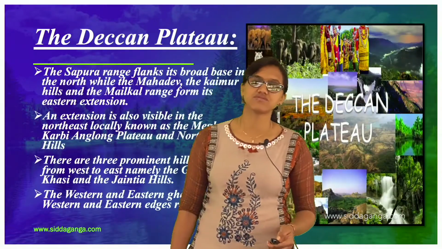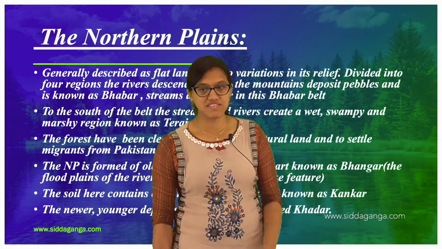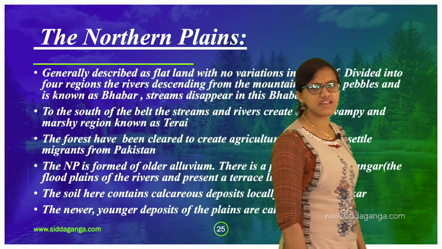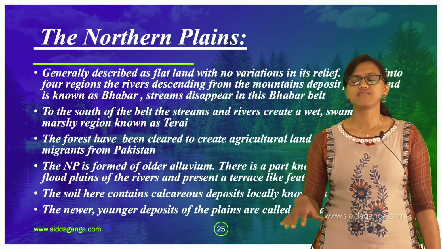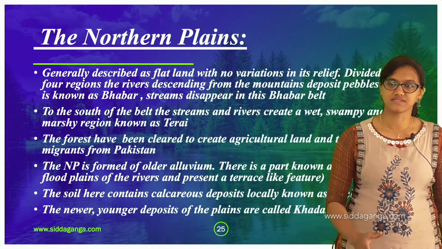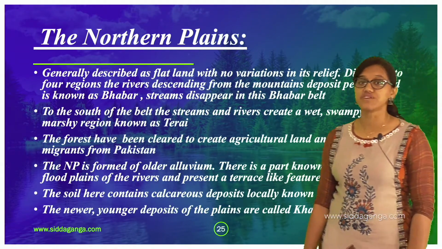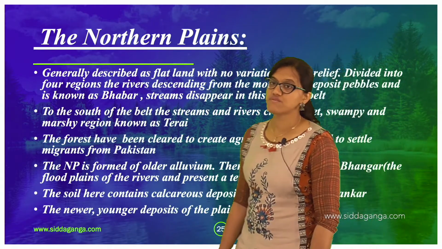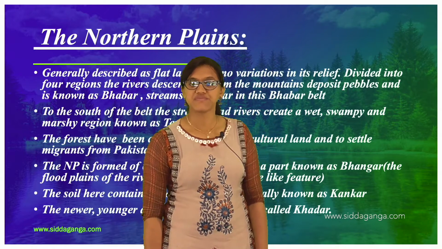When it comes to the northern plains, it is described as flat land with no variations in its relief. It is very flat because every now and then the rivers keep depositing many things here. It is divided into 4 regions. The rivers descending from the mountains deposit pebbles, and this is known as Bhabar.